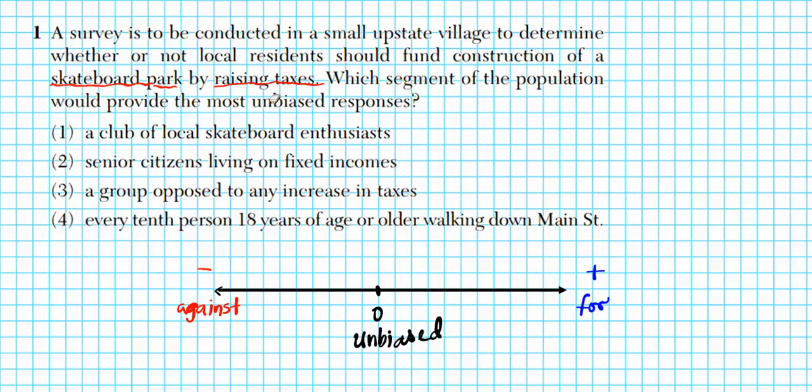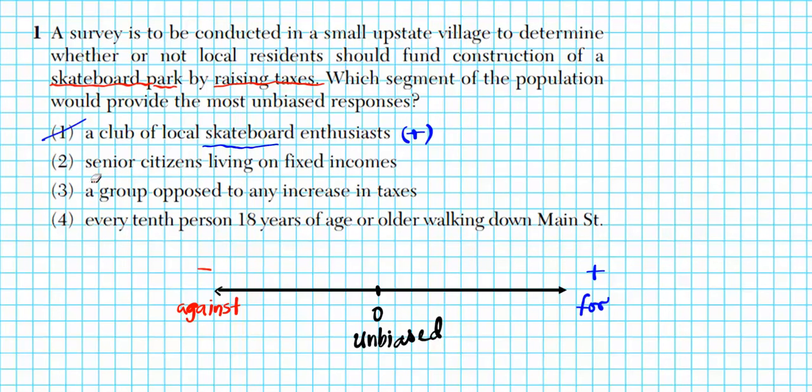Now let's take a look at the first one. A club of local skateboard enthusiasts. Do you think that they will be for the construction or against? They're skateboarders, so they will love this so much. So they are for, so they're biased in the positive direction. So this cannot be an answer. Remember, we're looking for unbiased responses, people who do not have any leanings.